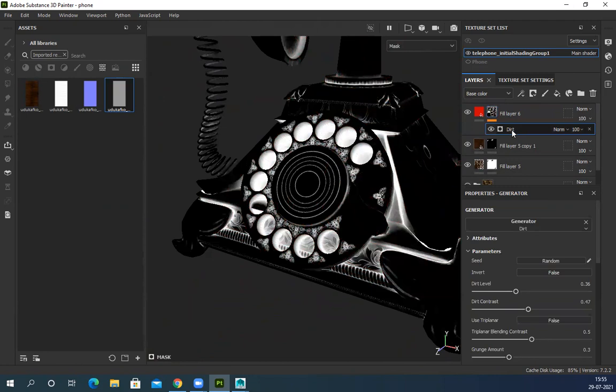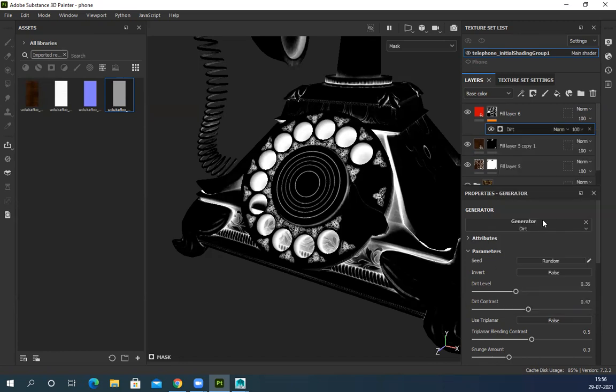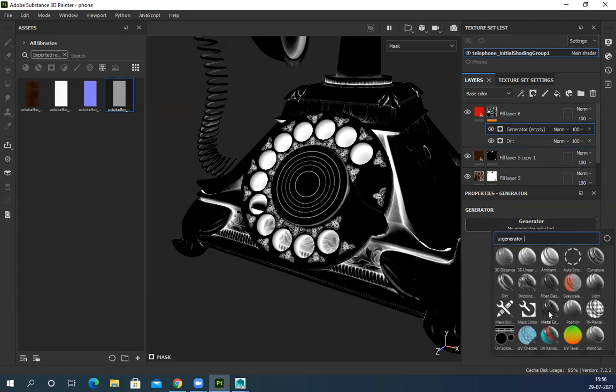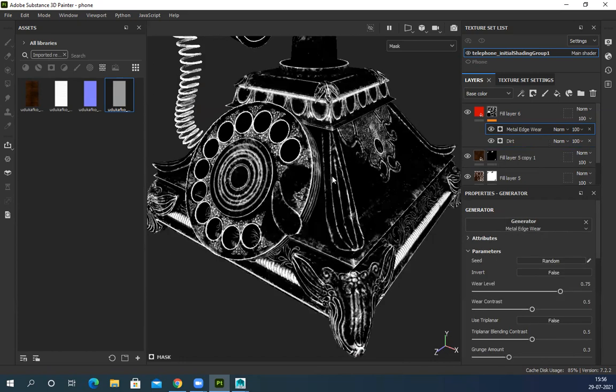So what you do is, on top of it you can add one more generator, or you can add a paint also. You can add generator, paint, fill, and all these options are active. Suppose I want to add one more generator, and I'll add metal edge wear. It generates metal edge wear, but if I switch off dirt, it's not affecting this, because both of them are black and white maps.